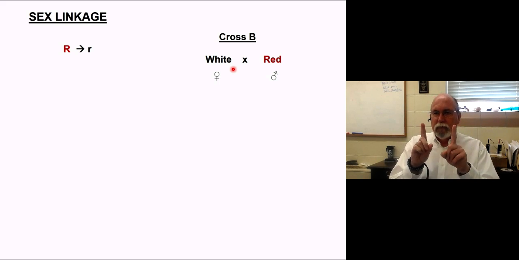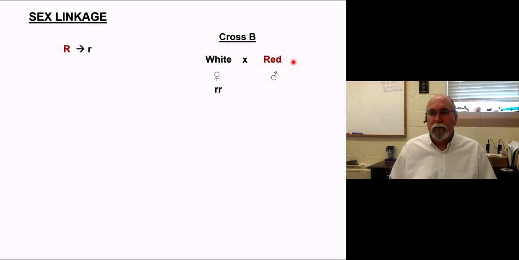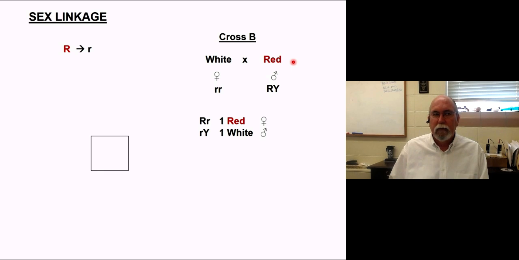She's got two X's. Since white is recessive, she must be carrying two little r's, right? She has to be. So her genotype must be little r. You can put them up on the X's if you want. The male is hemizygous, so he only needs one copy to express. So he's going to be big R Y, things like that. We take those and we produce this F2, and you can see how we produce it, right?